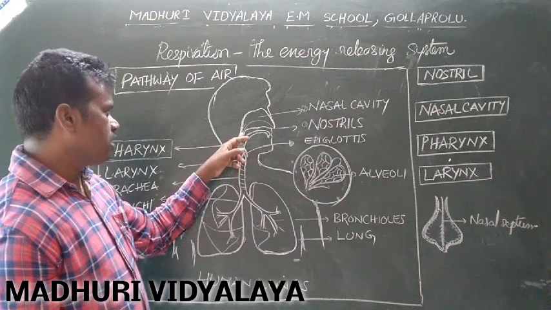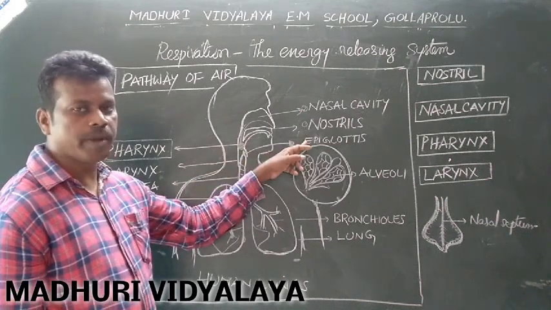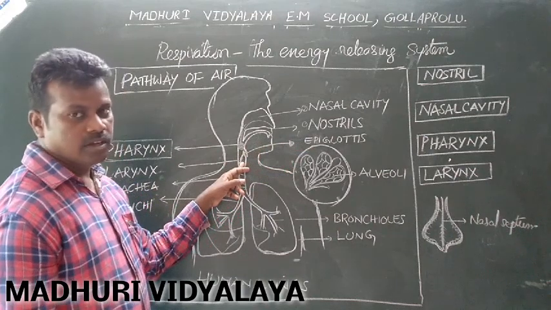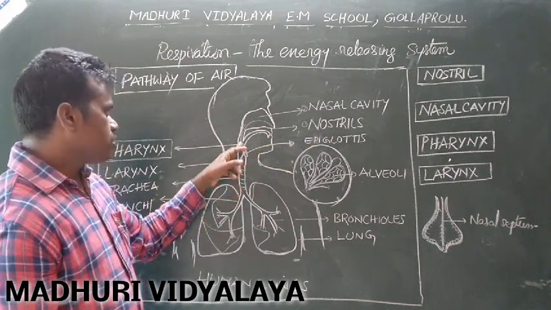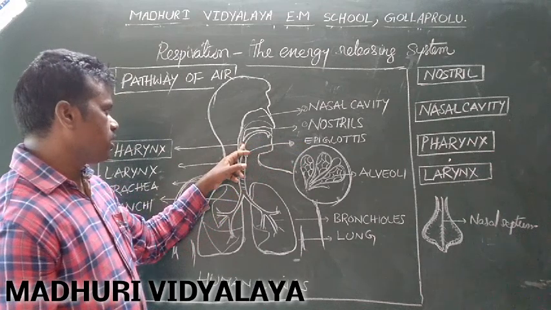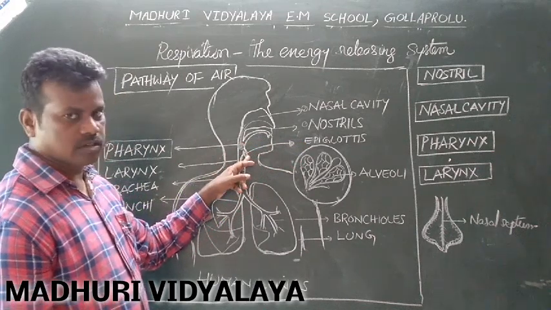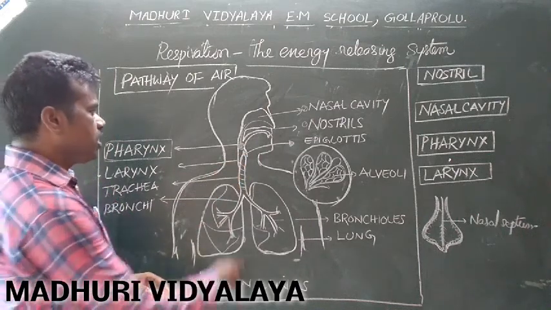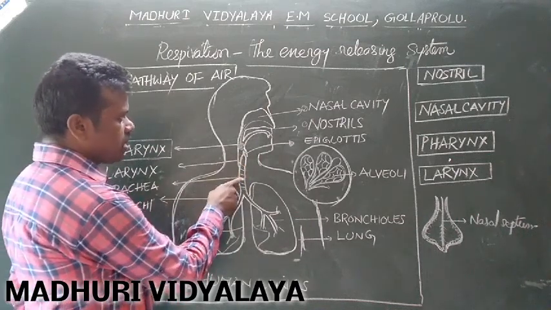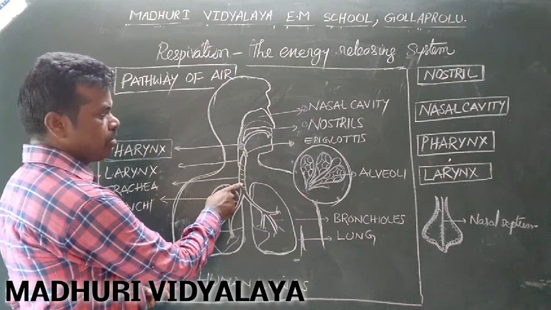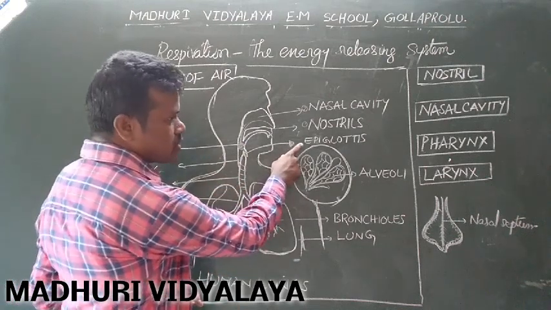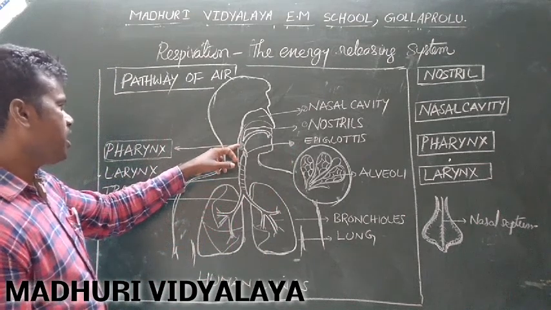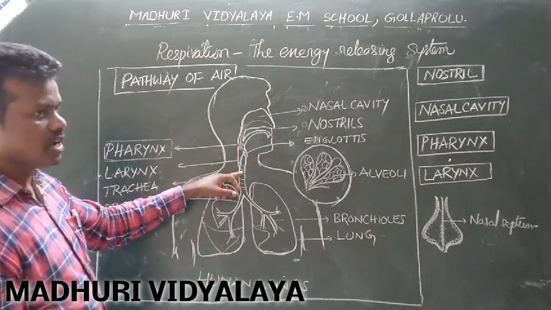When we inhale, the epiglottis is open and air enters into the windpipe. When we swallow food, the epiglottis is closed and food enters into the food pipe. To prevent food particles from entering the trachea or windpipe, the epiglottis plays the major role.